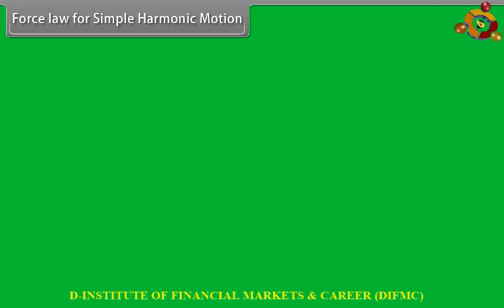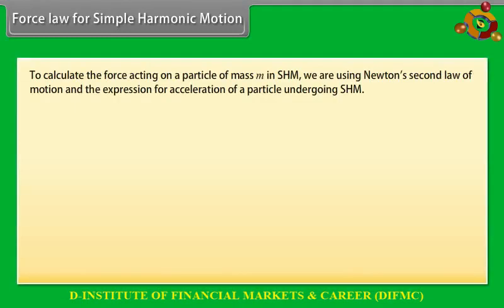Force law for simple harmonic motion. To calculate the force acting on a particle of mass m in simple harmonic motion, we are using Newton's second law of motion and the expression for acceleration of a particle undergoing simple harmonic motion. F(t) is equal to ma. Putting value of a, we get F(t) is equal to minus m omega square into x(t). F(t) is equal to minus k into x(t). Here, k is equal to m omega square.